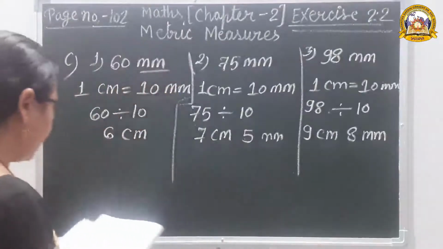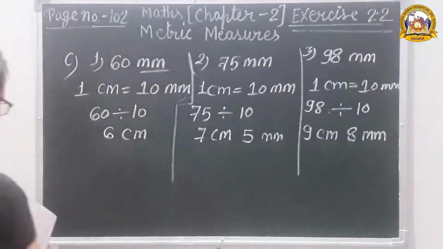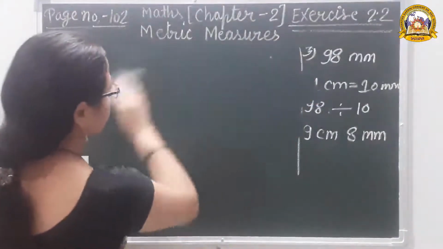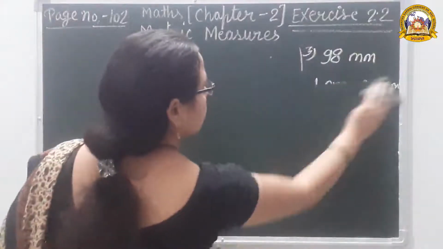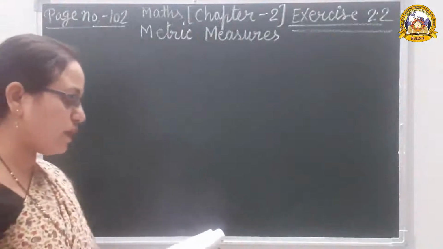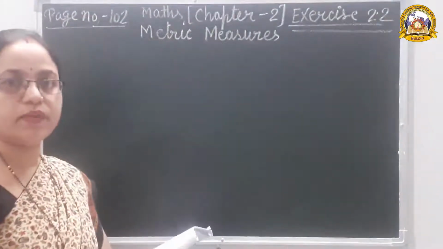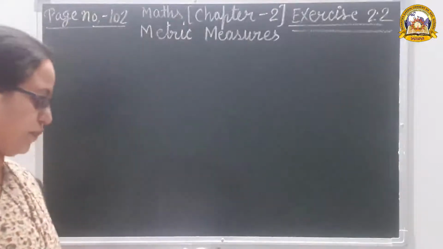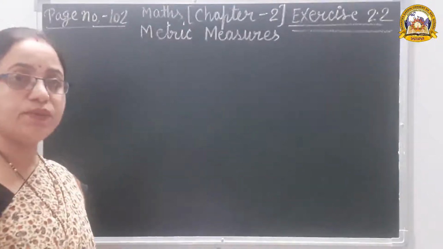Now question number D. Convert into kilogram and gram. 1 kilogram is equal to 1000 gram.